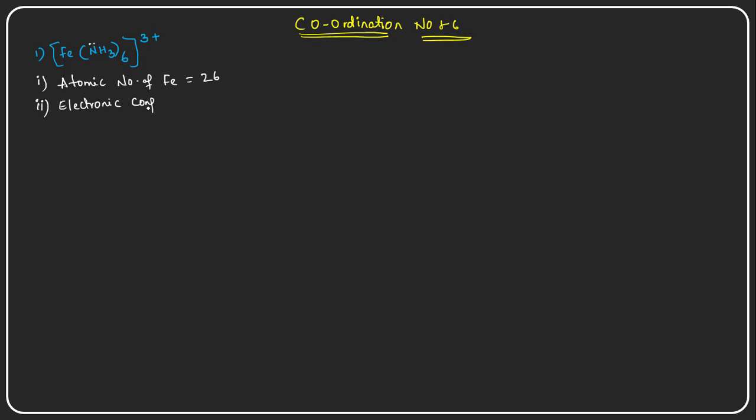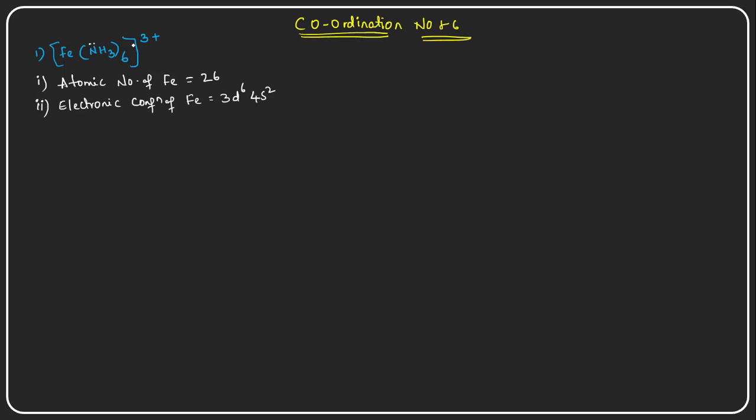The 3d orbital gets 6 and the 4s orbital has 2 electrons. In this particular example, the iron is in the +3 oxidation state.